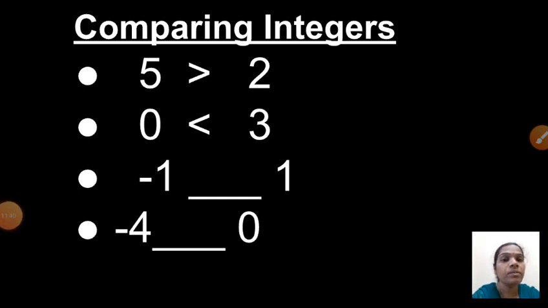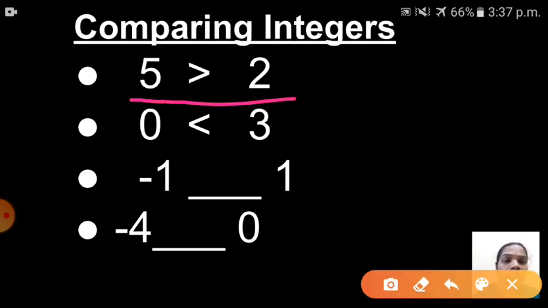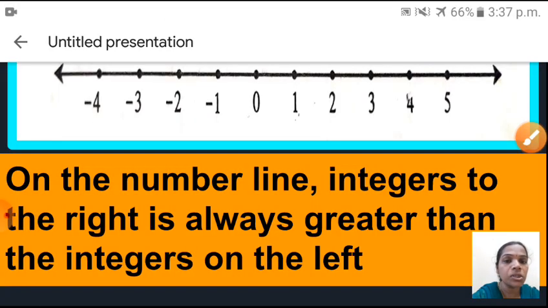Next one is, children, comparing integers. Two numbers we have to compare, which one is greater than and which number is less than. Okay. So see here children, 5 and 2. We can say 5 is greater than 2. And next one is what? Yes, 0 and 3. 3 is greater than 0. But here if you are getting negative numbers and positive numbers, which number is greater? How will you say? Yes, next slide you have to see here children.